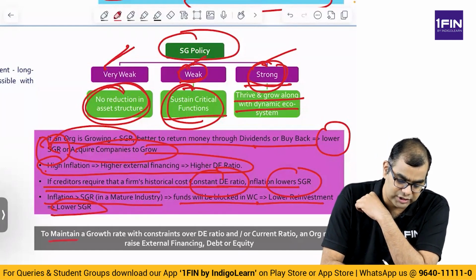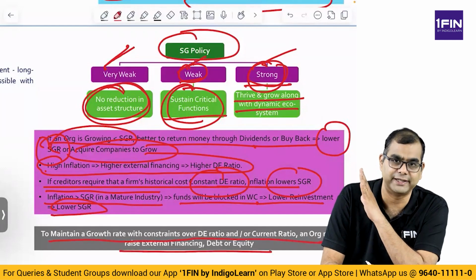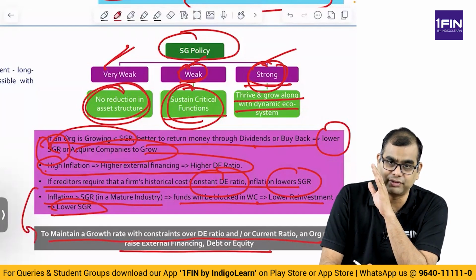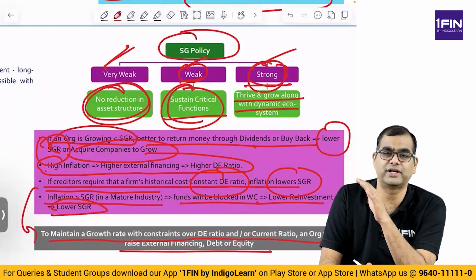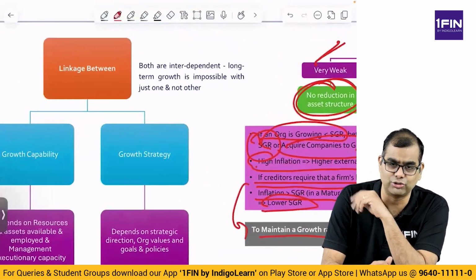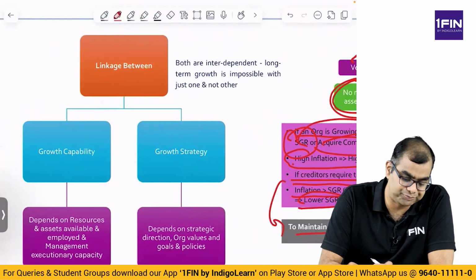Right. To maintain a growth rate consistent with constraints over the debt equity ratio or current ratio, an organization may raise external financing, which may be debt or equity. Okay. In order to maintain a growth rate where there are certain constraints on debt equity, you will resort to external financing. We will see a problem on that. They have added something new from the May 25 attempt. We will see that. But before that, let us finish this small part.